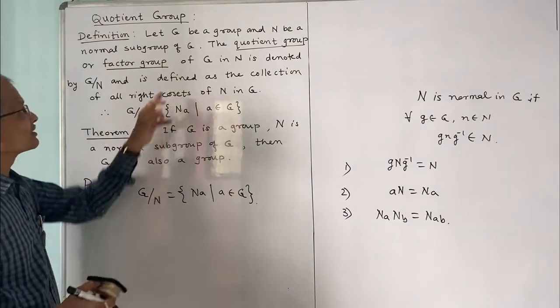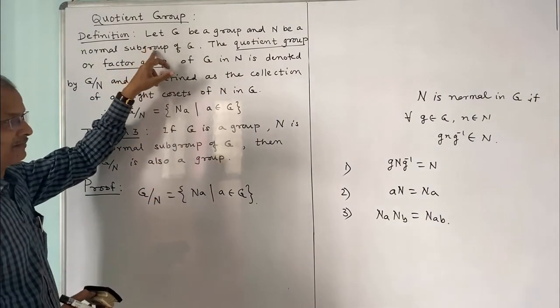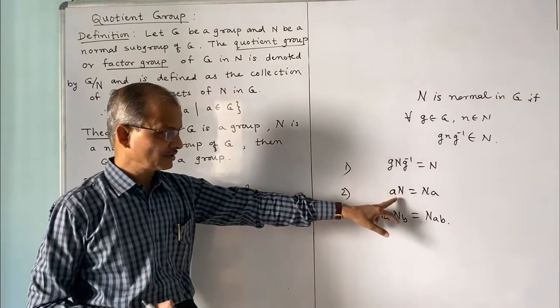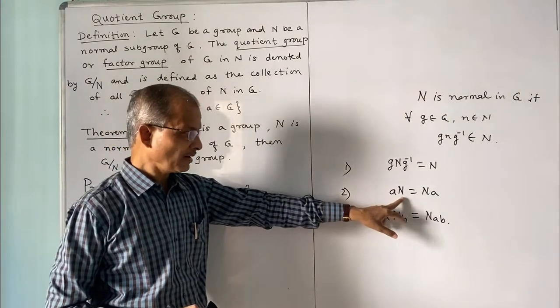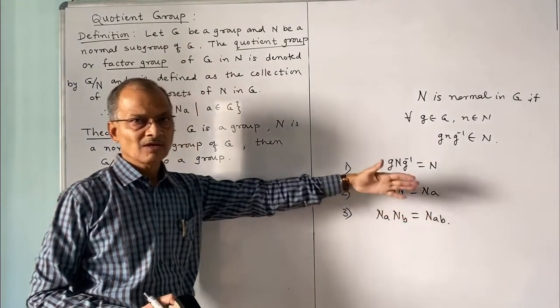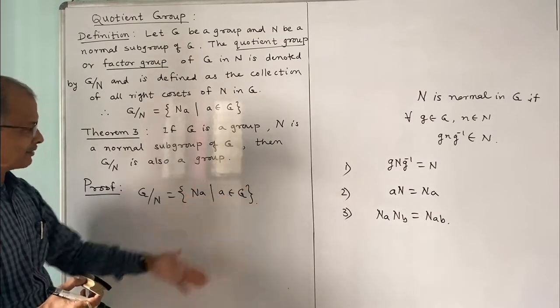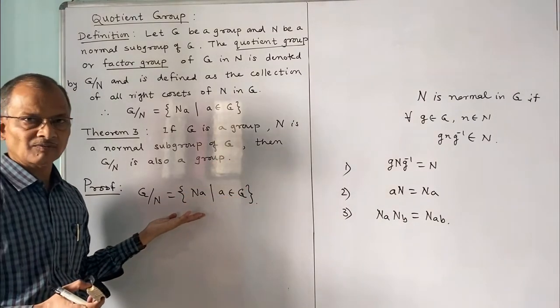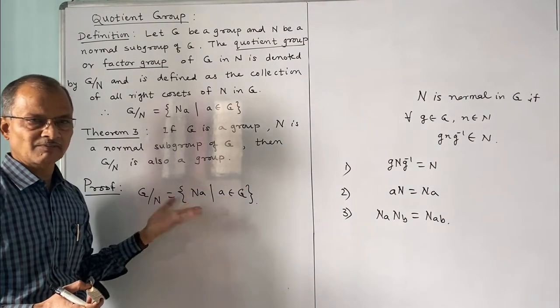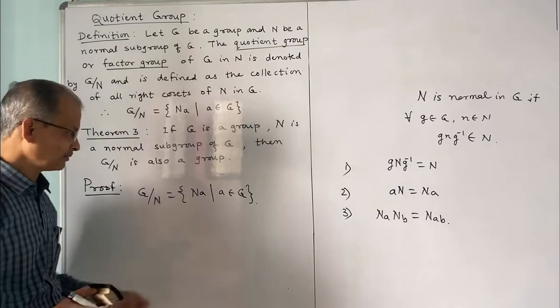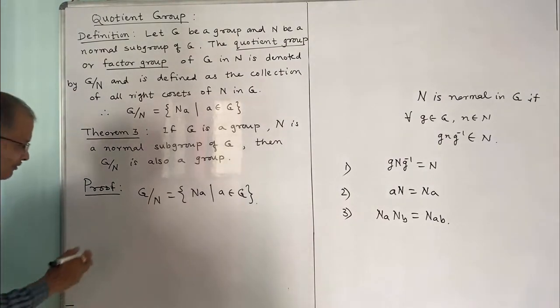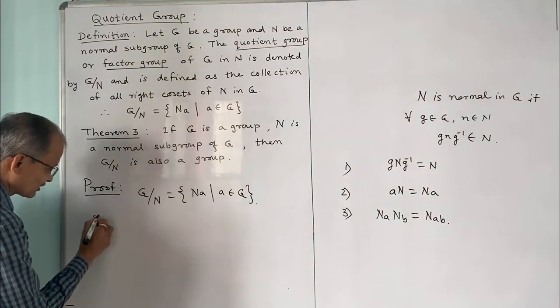Why? Because N is normal, and if N is normal, we have this second result: every left coset is equal to right coset. So without considering left coset, we will consider it as a collection of right cosets, but left and right here is the same thing. And we now prove first the closure property.